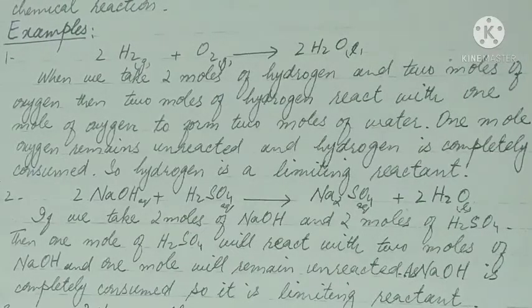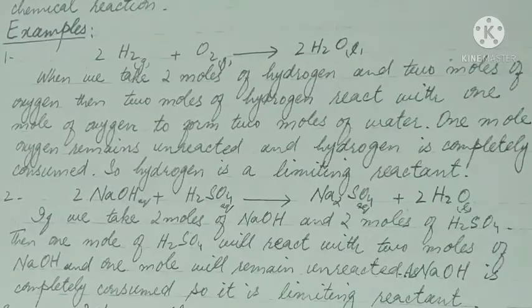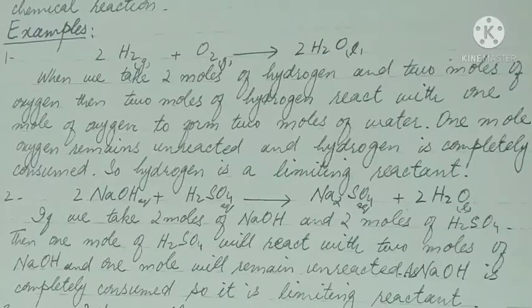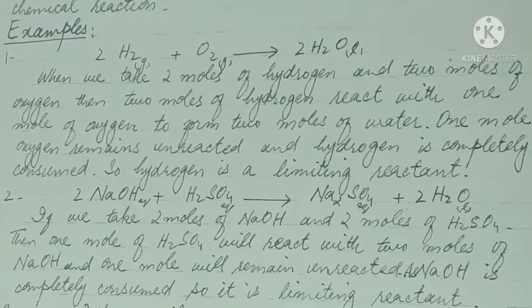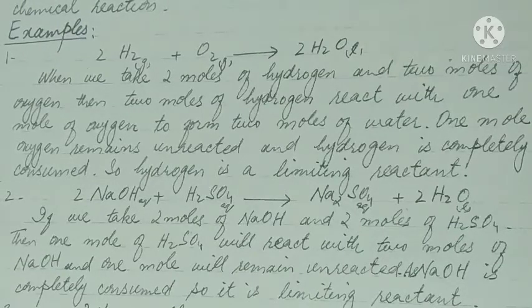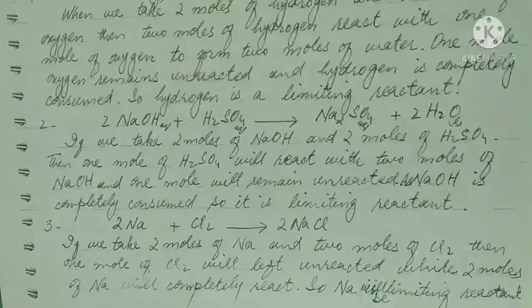Example number 2. 2 moles of NaOH react with 1 mole of H2SO4 to produce 1 mole of Na2SO4 and 2 moles of water. If we take 2 moles of sodium hydroxide and 2 moles of H2SO4, then 1 mole of H2SO4 will react with 2 moles of NaOH, and 1 mole of H2SO4 will remain unreacted. As sodium hydroxide is completely consumed, it is the limiting reactant.